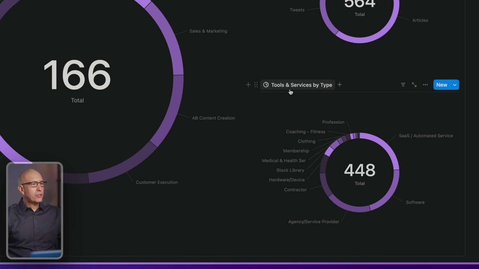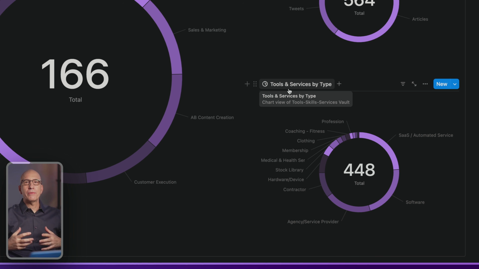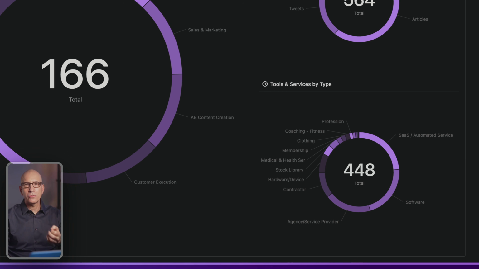And then finally, we have our tools, skills, and services vault. This is where we research new devices, new software, new people to hire for contractors or to get things fixed around the house or to teach or consult. Any tool, skill, or service is captured in our tools, skills, and services vault. That's where we research them. That's where we define what we're using, what we're not using, what we're considering using, and capture information in the research process. So it's easy to find if we come back and need to make a new decision or a change in any of these tools, skills, or services in our life.